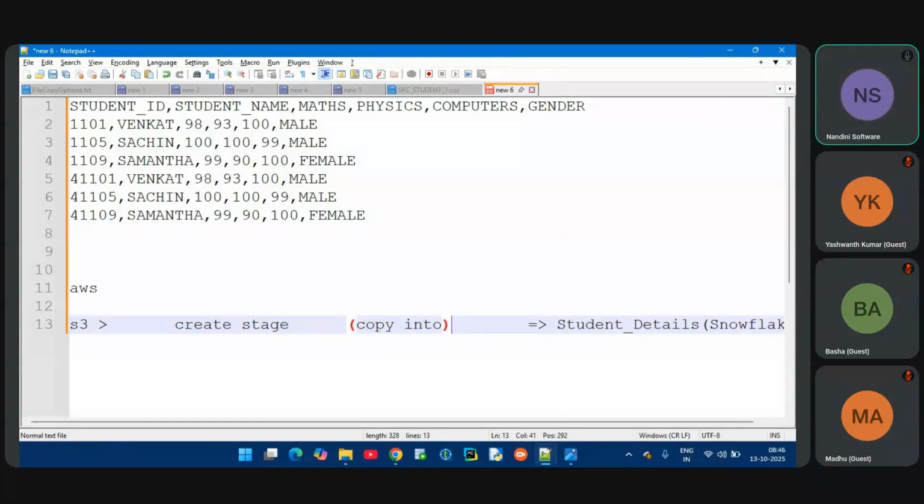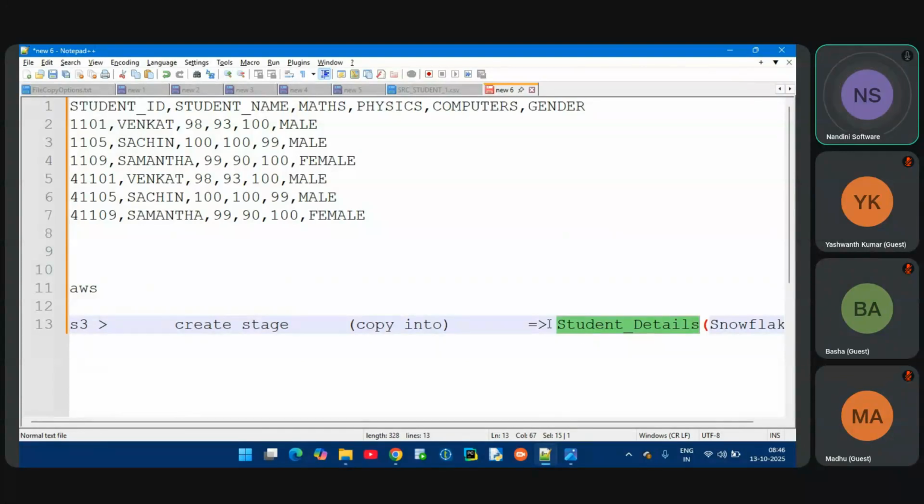Okay, my requirement is I'm getting the file and loading it to a Snowflake table. It is directly not possible. This AWS is external storage, an external stage. That's why I'm creating the stage. Then I'm using the copy into command. By using the copy into command, I'm loading the data. Okay, how to load it, we'll see now.